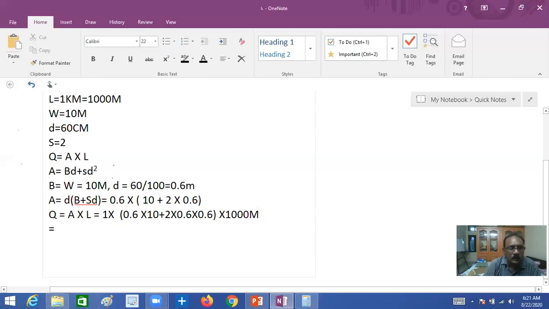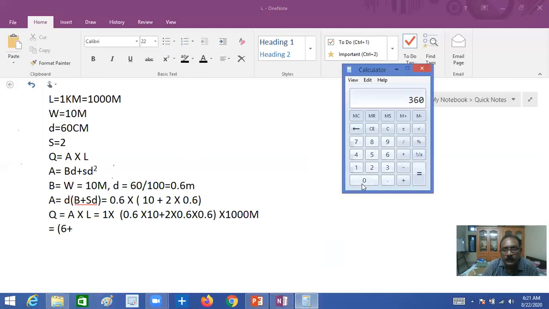What is the quantity of earthwork here? If you calculate, 0.6 into 10 is 6 meters, plus 0.6 into 2.